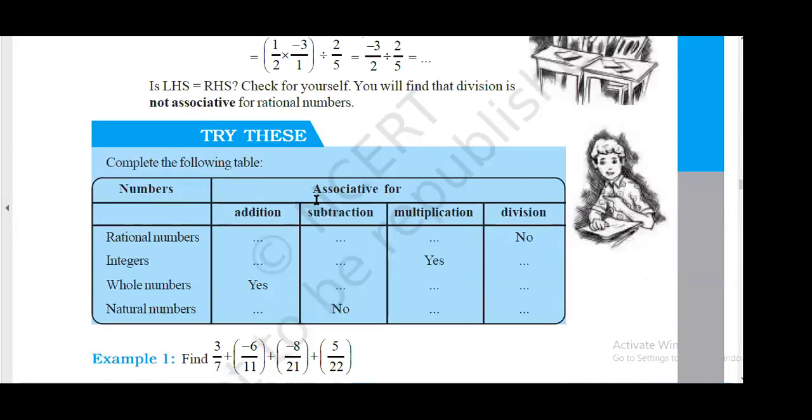So I can say that, see, we will fill the table. Tell me, what do you think? Rational numbers, addition, associative? Yes. Yes, no, yes, no. Yes, yes, yes. No, no, no. Got it? Yes, no, yes, no. Got it, everyone?